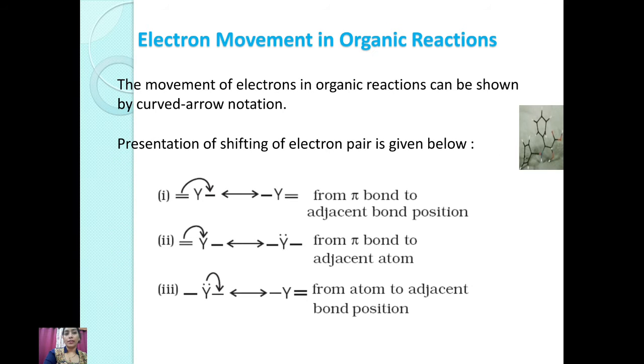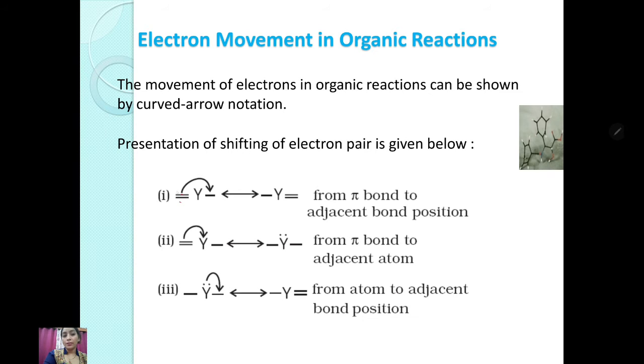Now we are coming to the second thing, that is the electron movement in organic reactions. How does electron movement occur in organic reactions? There are three steps, a variety of which we can observe in different organic reactions. The movement of electrons in organic reactions can be shown by the curved arrow notation. The shifting of an electron pair is presented below.